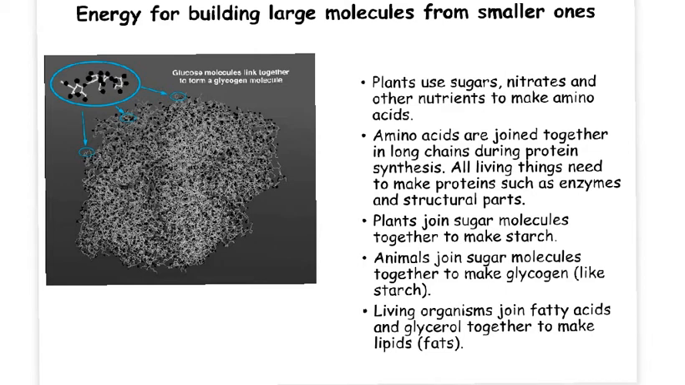So, some energy is used up by living things to build large molecules from smaller ones. For example, plants use sugars, nitrates and other nutrients to make amino acids. Amino acids are joined together in long chains during protein synthesis. All living things need to make proteins such as enzymes and structural parts. Plants join sugar molecules together to make starch. Animals join sugar molecules together to make glycogen. All living things join fatty acids and glycerol together to make lipids.